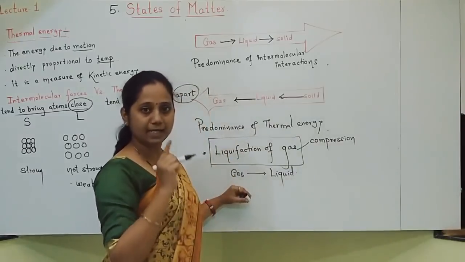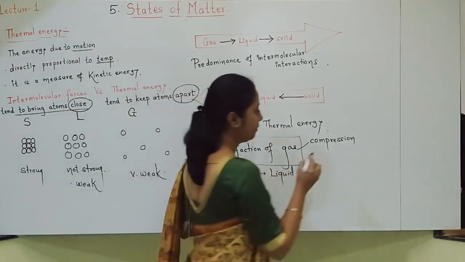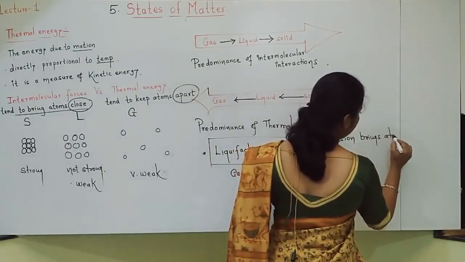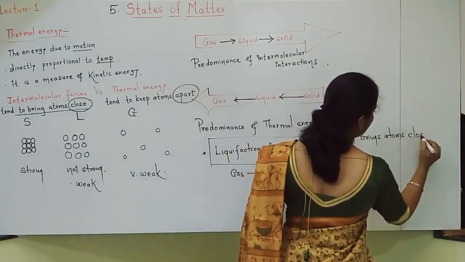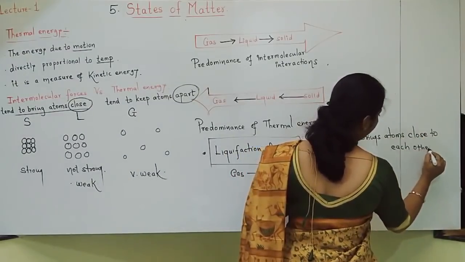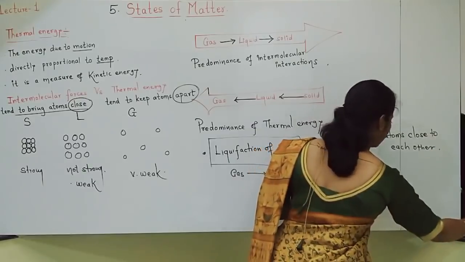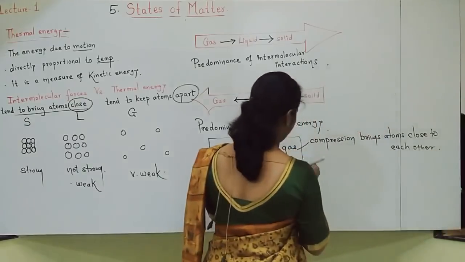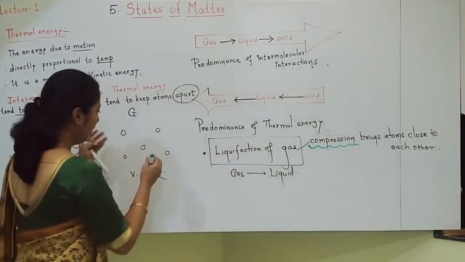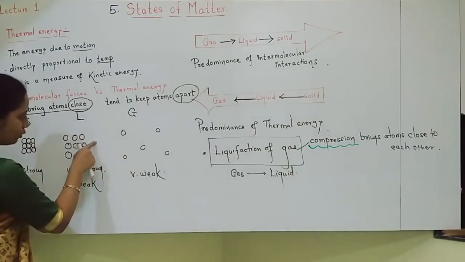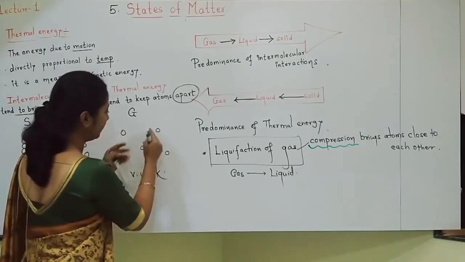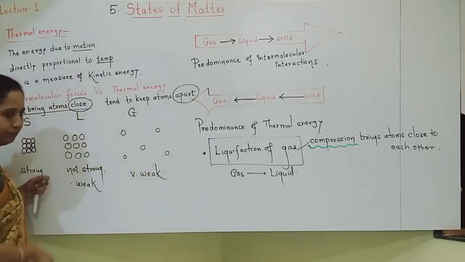Compression brings atoms close to each other. Okay students, understood? First thing we should do is compression. We are converting gas into liquid. Liquid's atoms are close, so we should compress and bring the gas atoms also close to each other.